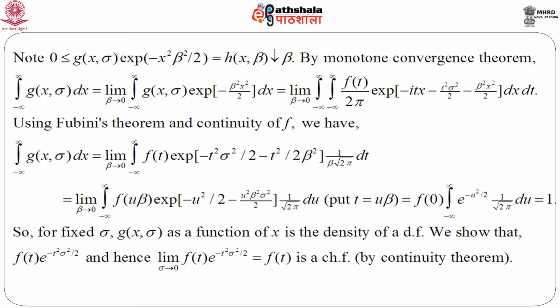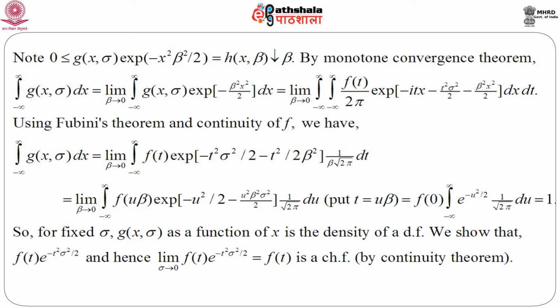Let us note one important thing: if we consider g(x, sigma) times e to the power minus x square beta square by 2 and denote this entire thing by h(x, beta), it is seen that this is a decreasing function in beta, and since this is decreasing, we can immediately apply the monotone convergence theorem to get the integral from minus infinity to infinity equal to the limit, because we are defining the sequence with respect to beta, as beta goes to 0.